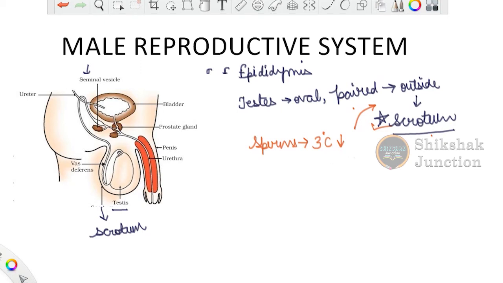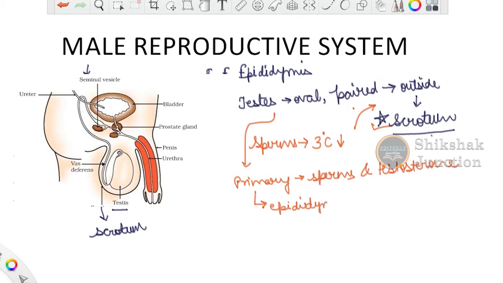So from this point, one more point must have become clear to you, that this testis is actually the primary reproductive organ of the male which leads to the production of sperms. That is why they are located outside the abdominal cavity. Along with the sperm, this testis also produces a hormone known as testosterone, which we have discussed a few minutes back. Now the sperms that are formed in the testes are then further moved into the coiled structure known as the epididymis, which I have already explained to you from the figure.